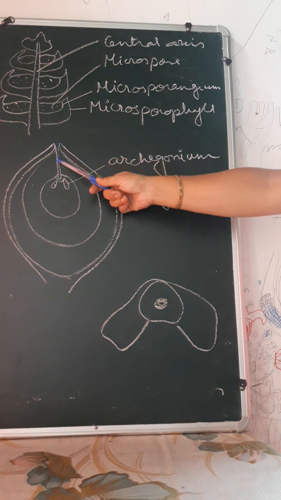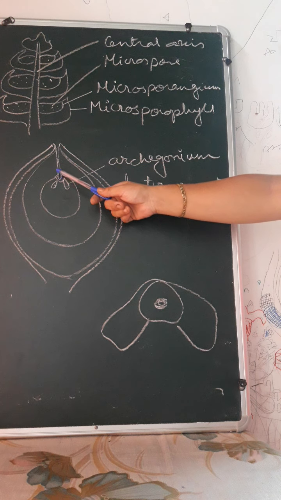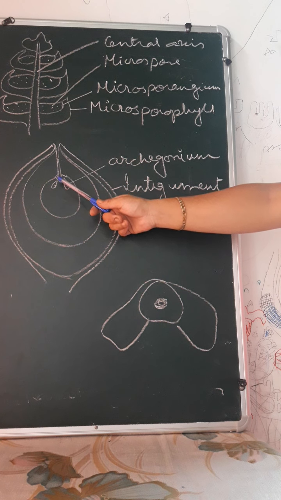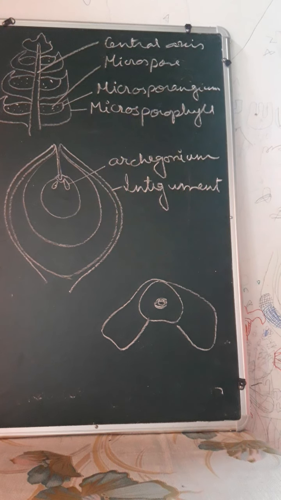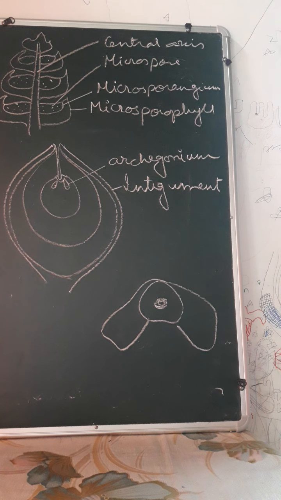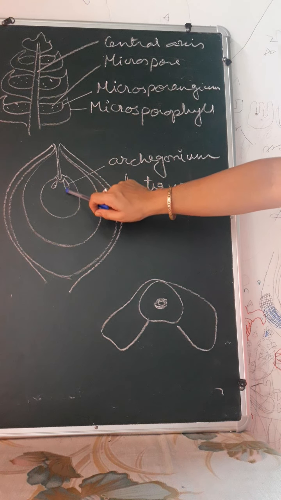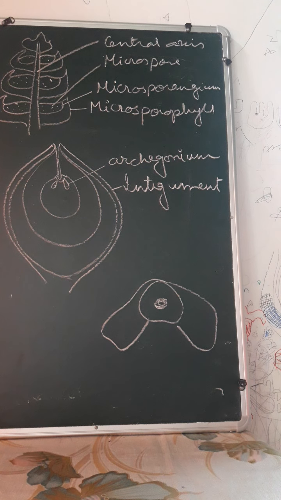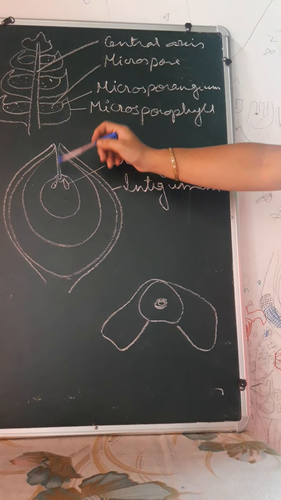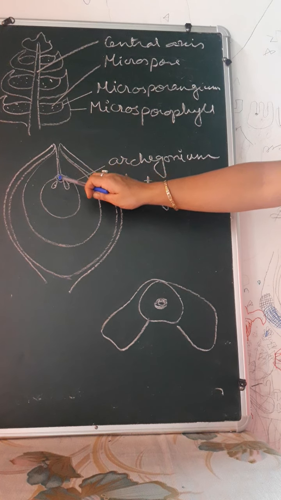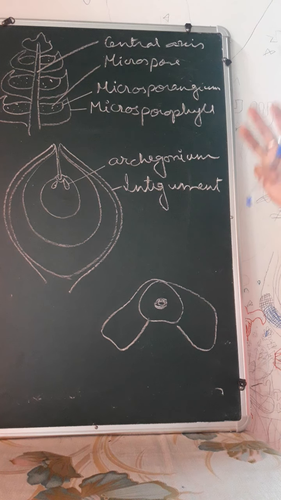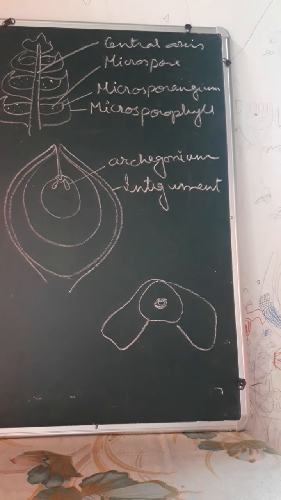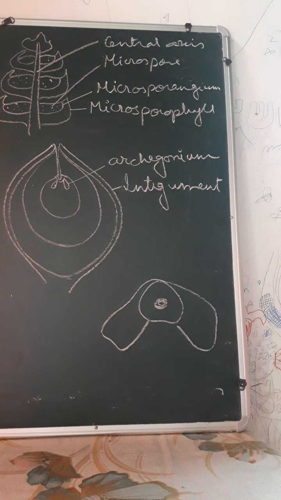This pollen tube penetrates through this gap and will reach the archegonium portion. That means it will reach the interior part. Got it? Now see, the gymnosperms possess some important characteristics. For example, until the female is developed, the male, though it comes and gets ready for fertilization, is still waiting there. It will wait there until the female part is mature. So that is an important character of the gymnosperm.